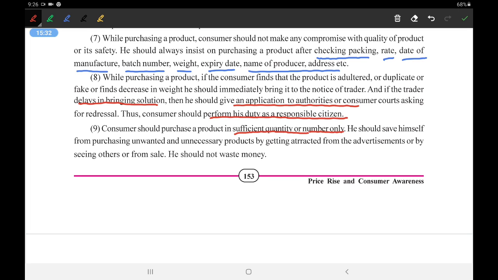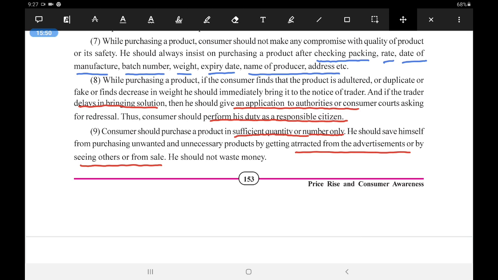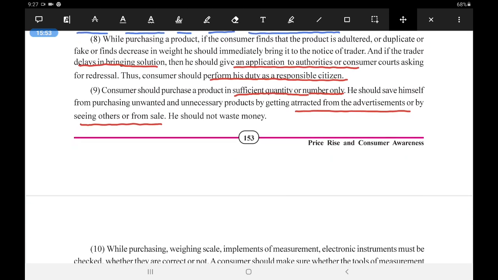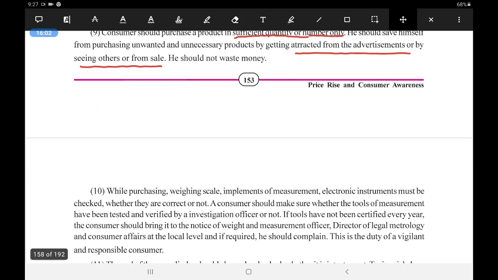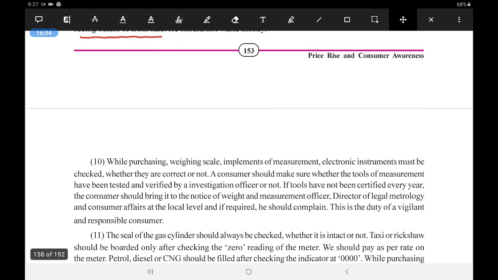He should save himself from purchasing unwanted and unnecessary products by getting attracted from advertisements or by seeing others sell. Okay, we should not get attracted towards the advertisement. Most of us do this. Okay, we try to purchase things that are mostly advertised on the television by the cricketers or the heroes and other things, and in that many times we purchase things that are not needed by us, or many times we are even attracted towards sale. Okay, and that is ultimately the waste of money.